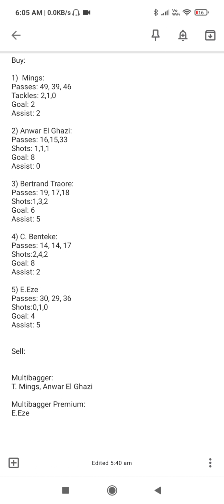Now coming to the Crystal Palace team, you can see Christian Benteke. He is in good form. He scored goals in the last couple of matches, with 8 goals and 2 assists overall this season. So he's also a good pick. And Eze is also a good pick, with 4 goals and 5 assists, and his passes average is almost 30. Here only you'll get 15 points, plus 4 points extra for 55 minutes, so 20 points you got here only. Then if he scores a goal or assists, it will be a bonus.